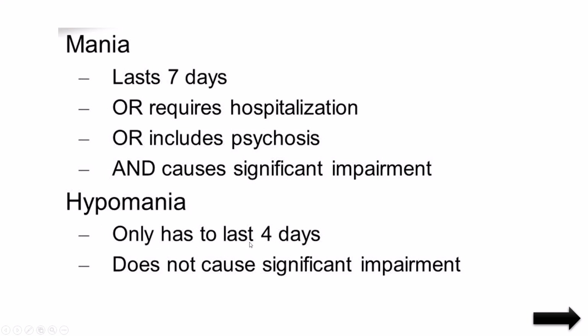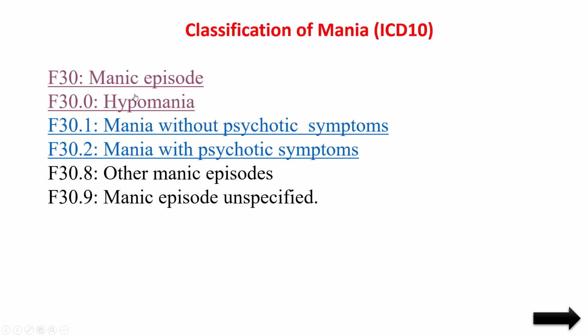It will not take a course like mania. It does not cause significant impairment. Significant impairment means there are not many abnormalities in his activities. Very little will be there. So that is the difference between mania and hypomania. So these are the types, including hypomania.